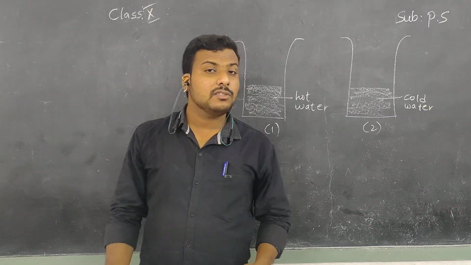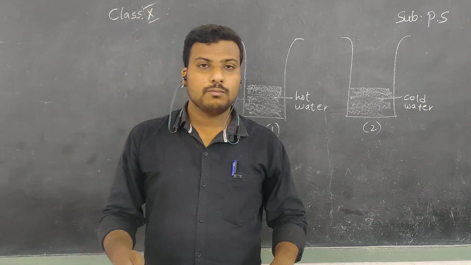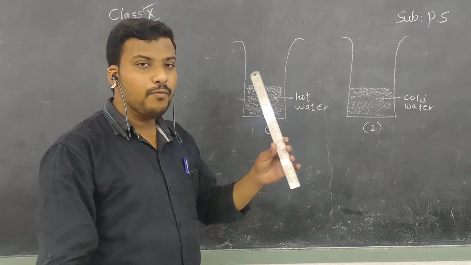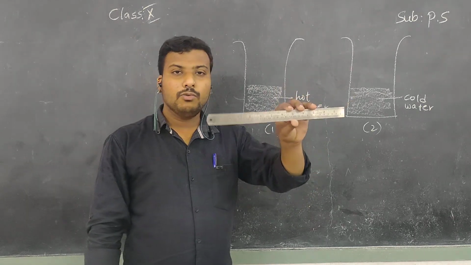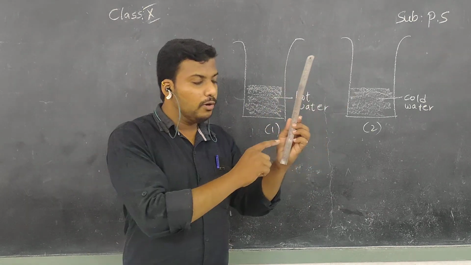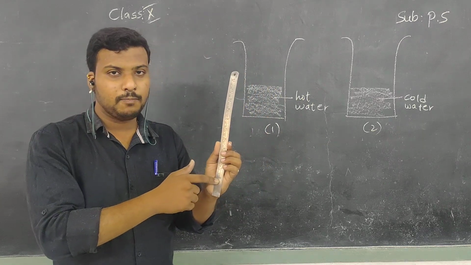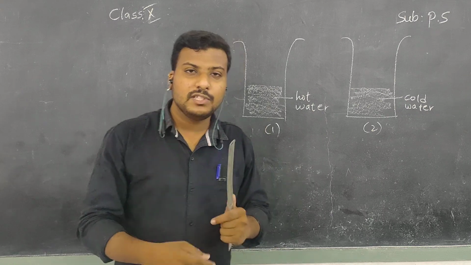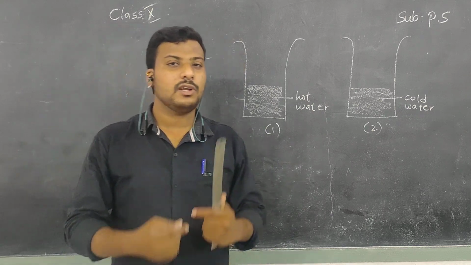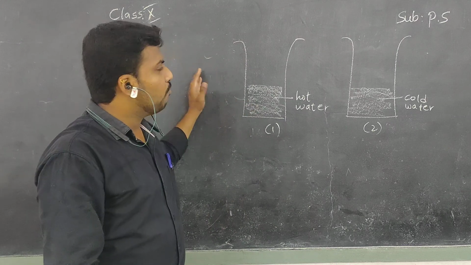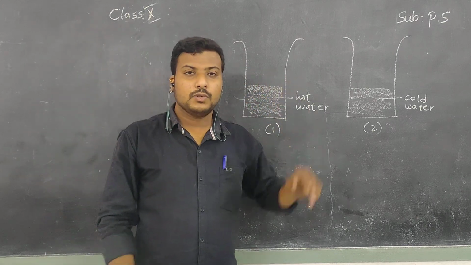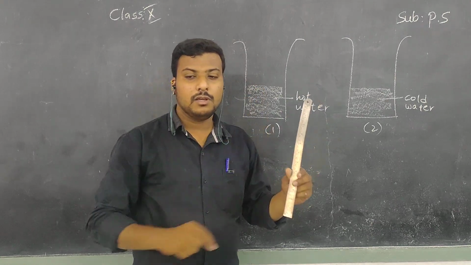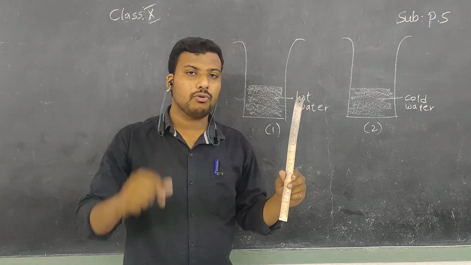Why do we use the instrument thermometer? To know the temperature of any body. So right now, before doing this activity, you want to take this thermometer and note the initial temperature. Children, I already said that every body in this universe exists with some temperature. I have one temperature and you have one temperature, and this blackboard has one temperature initially. So you want to note the temperature of the thermometer before doing the activity. Note it in a small paper or any book.